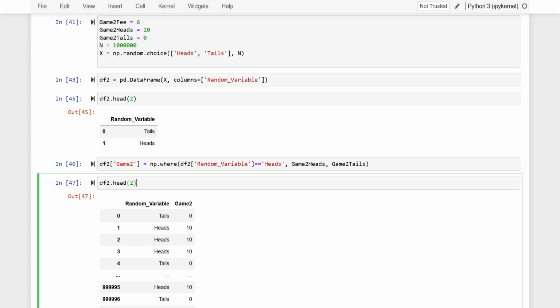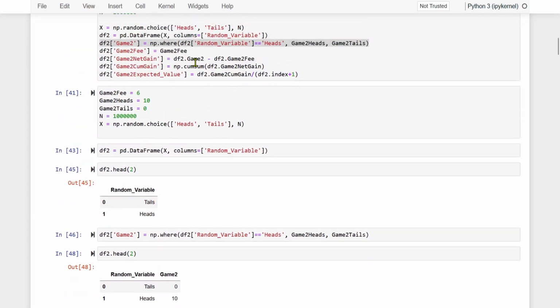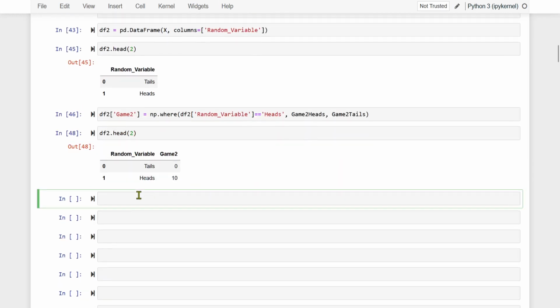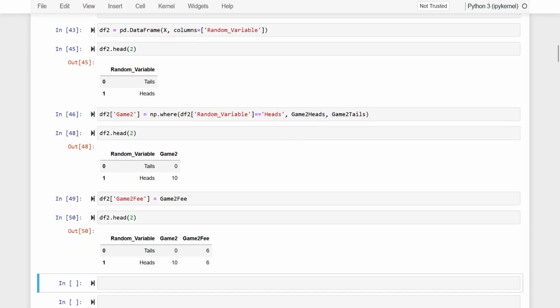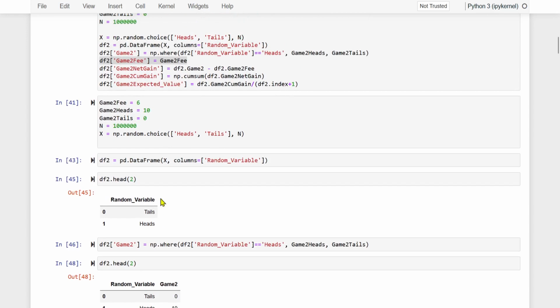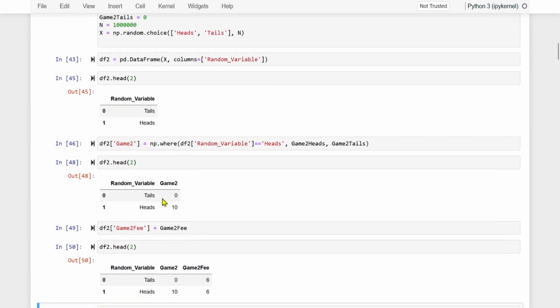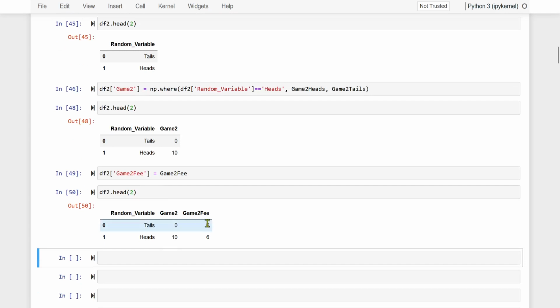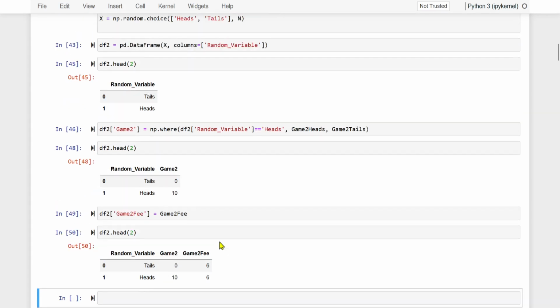Good. Next, fee. What is the fee amount? 0. Okay. Let us run this. Now we have third column. And okay, this fee is not 0, it is 6. Earlier it was 0. Now it is 6. Sorry for that. So the game 2 fee column will have 6 in each and every row. Fine? Okay.